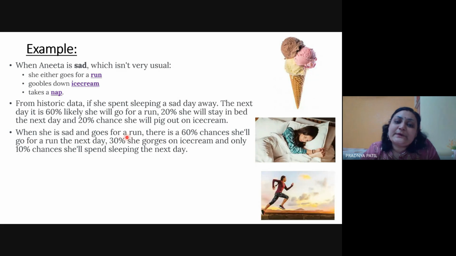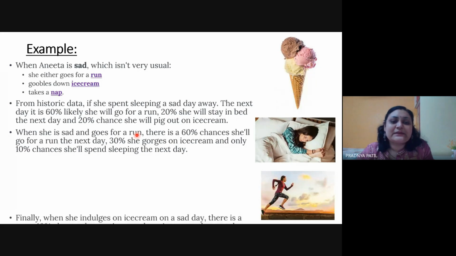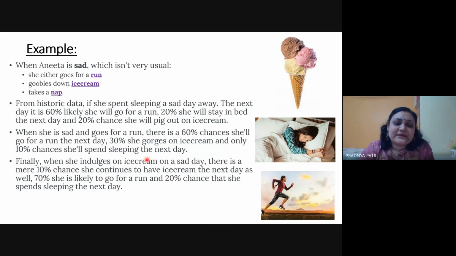Then 30% she gorges on ice cream, that is running to ice cream, 0.3. And only a 10% chance she would spend sleeping the next day. So running was the initial state, and running to sleeping is 0.1 probability. So now we have worked with these two states. First was sleeping, with all three possible combinations. Second was running, with all three possible combinations, and now the remaining is the ice